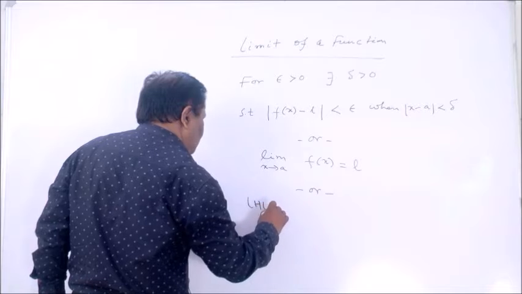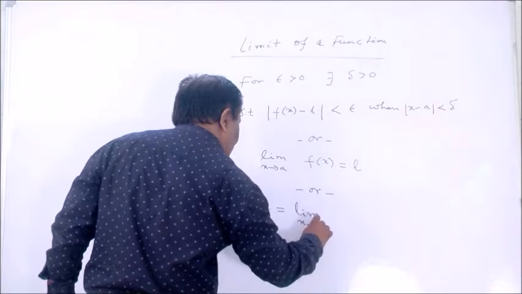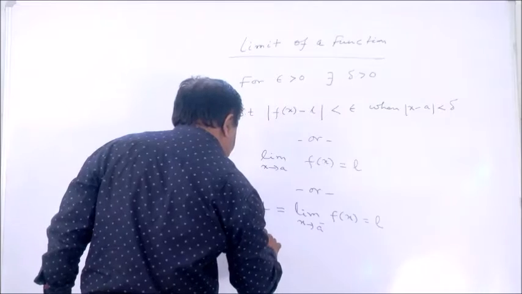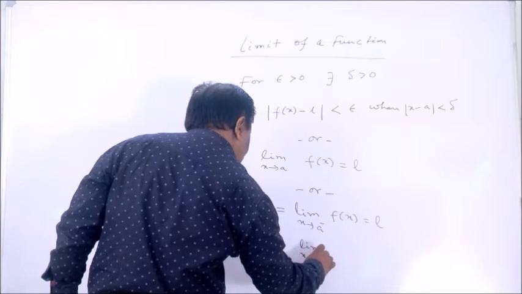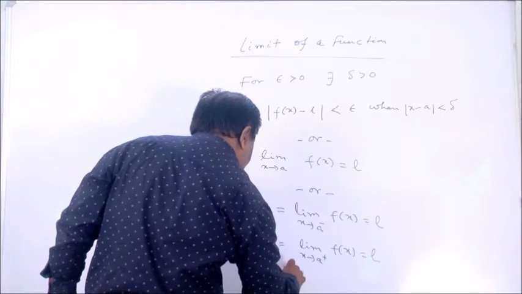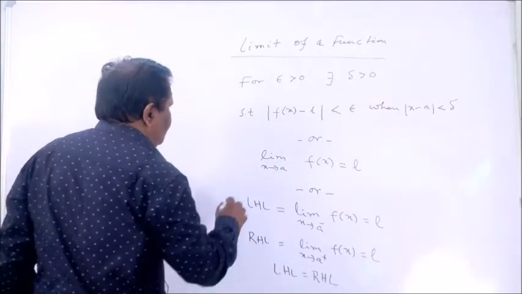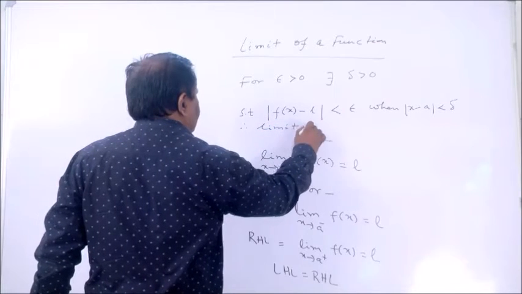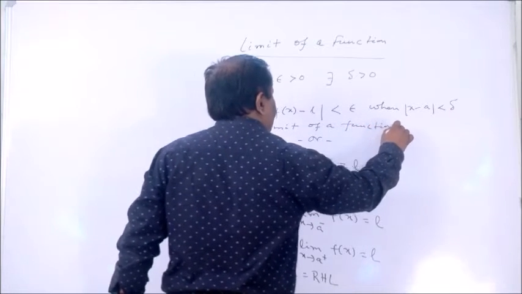The other way to write it: the left hand limit, LHL, is limit x tends to a minus f of x equals L, and the right hand limit, RHL, is limit x tends to a plus f of x equals L. If LHL equals RHL, then the limit of the function exists at x equal to a.